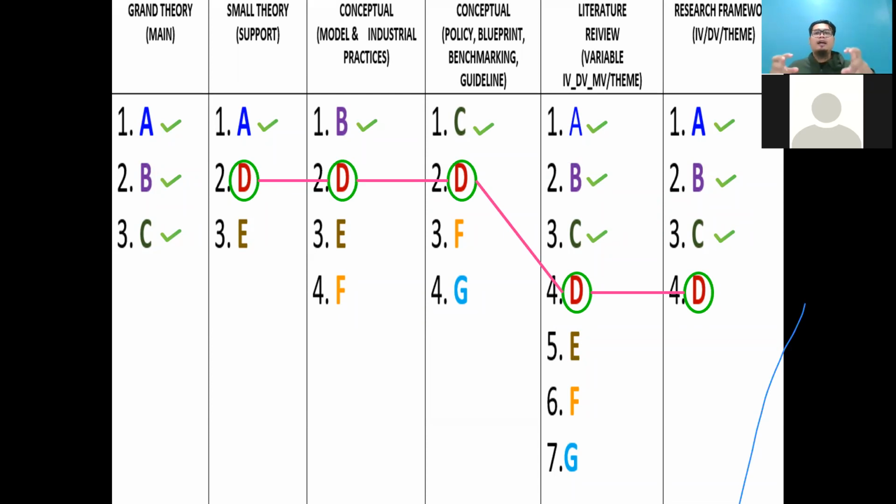This is why I put the research framework as the last part of your literature review. Because from the literature review, you read more and more and more, then you make a decision. Yes, I need to include D in this research because this is a requirement. Current situation, we need D.